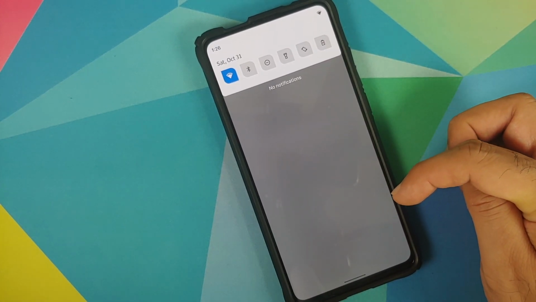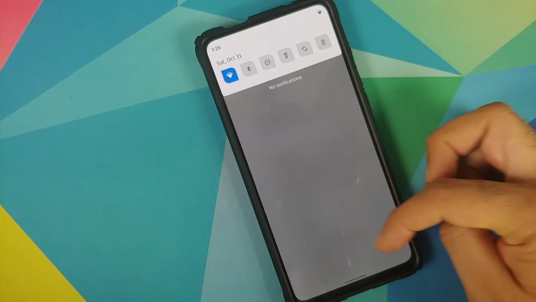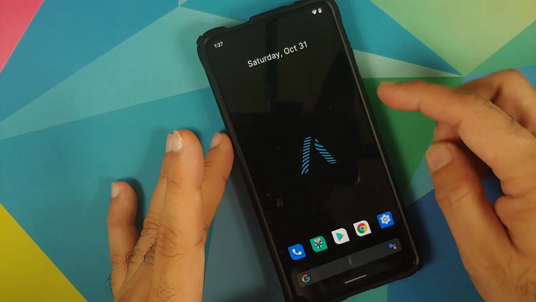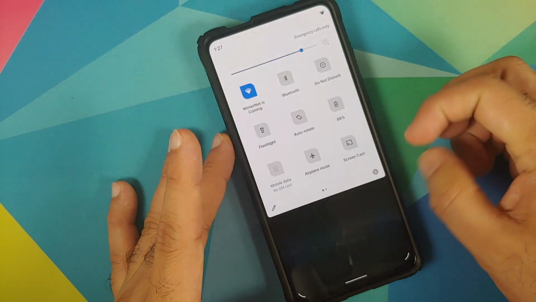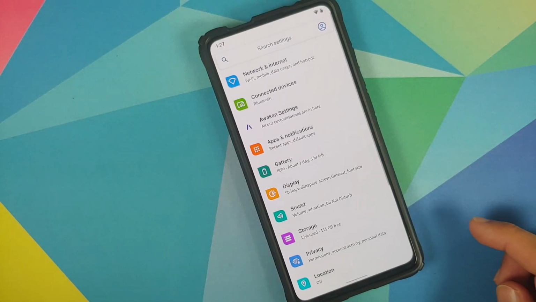And they have also enabled blur by default. So if you access your notifications, you get the blur effect. If you access the power menu, you get the blur effect as well. And if you swipe down to access your notifications, you get the blur and zoom effect working absolutely fine.